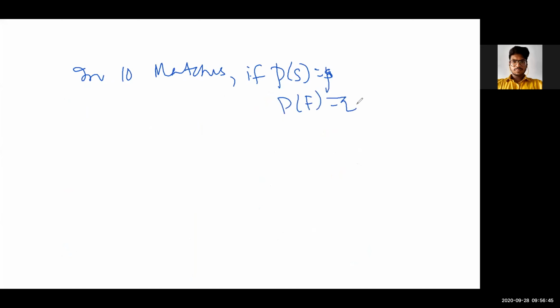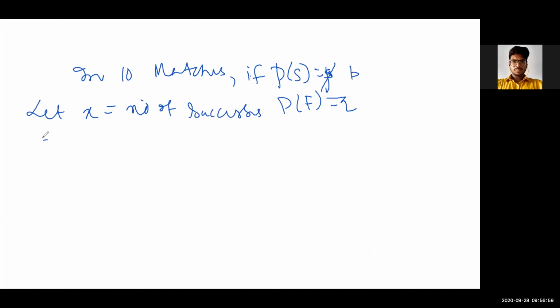So we'll be trying to compute in 10 matches, if probability of a success is, say, for example, P, and probability of failure is, say, for example, Q. Okay? Is that clear? Now, let X be the number of successes.